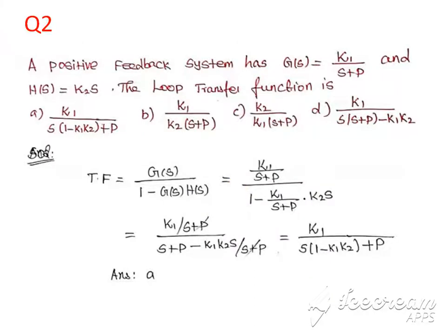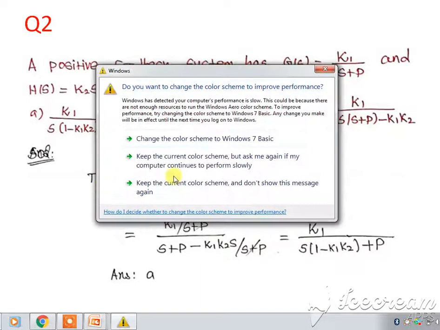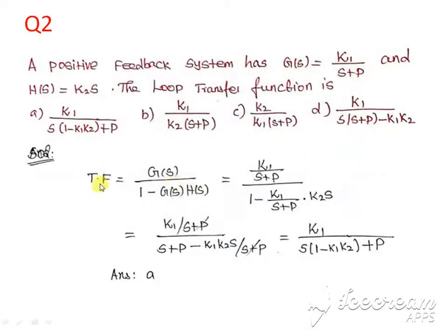Second question. A positive feedback system has G of S equal to K1 by S plus P and H of S equal to K2 S. The open loop transfer function is given. Generally for positive feedback, the formula is G of S by 1 minus G of S H of S. Substitute G of S and H of S values, take LCM and cancel the denominator. We get the answer K1 by S into 1 minus K1 K2 plus P. The correct answer is option A.